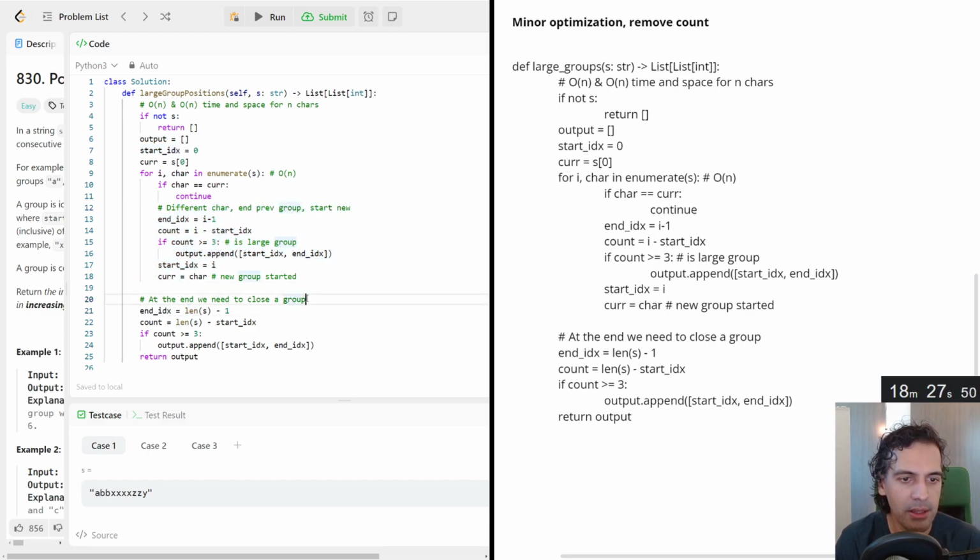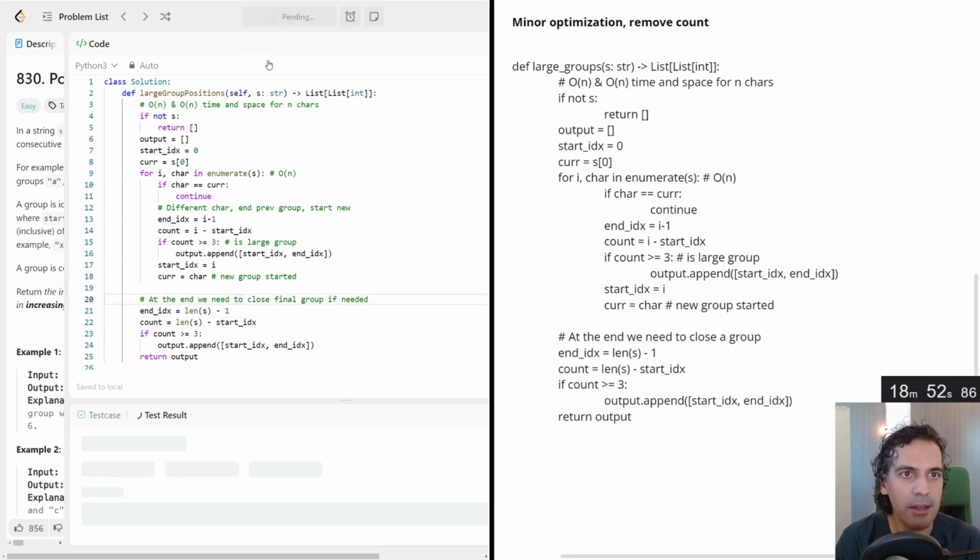We still need to close the... these are all valid. Start index was from there. Or there. Okay.